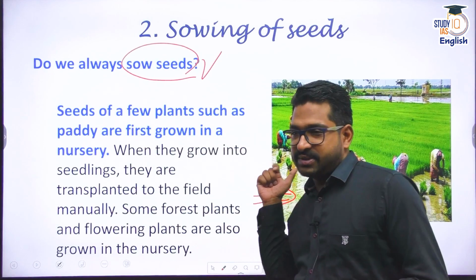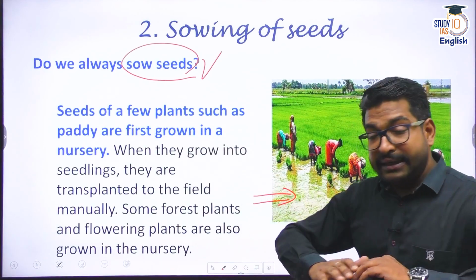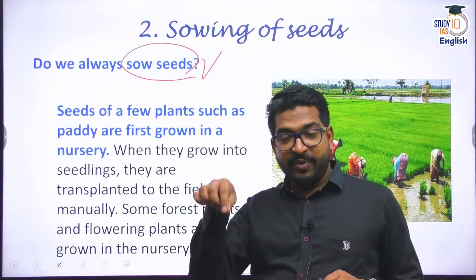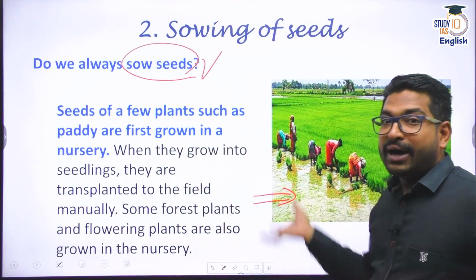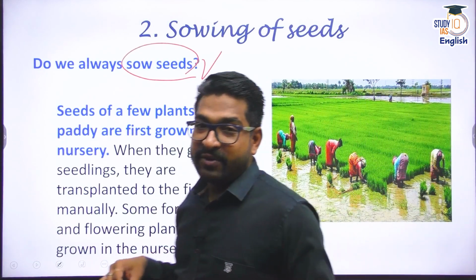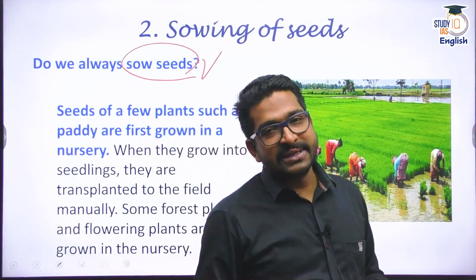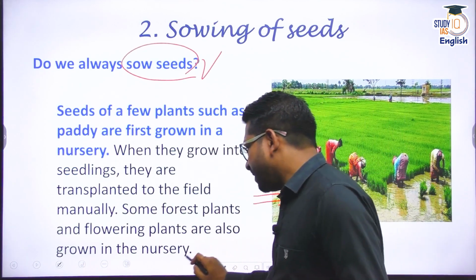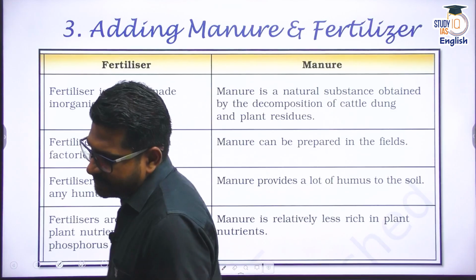Because for paddy, extensive water is needed. I need the entire land to be drenched with water, and if I put seeds here, then there is a very low probability of them growing out successfully in completely drained land. Why? Because there is no aeration. That is why I go for the sapling or the seedling kind of cultivation here. And these seedlings we develop in a nursery. We know that. All right. So the sowing aspect is over.